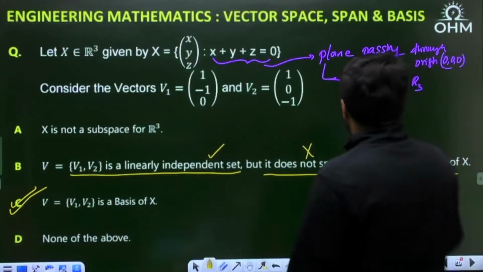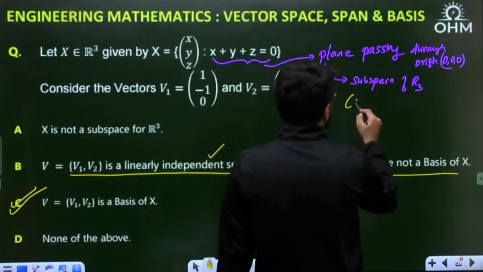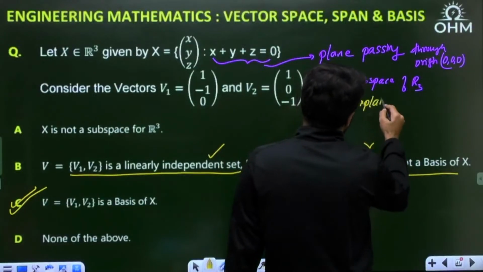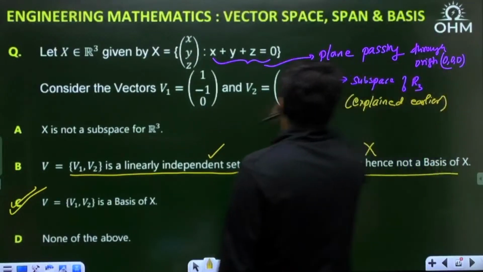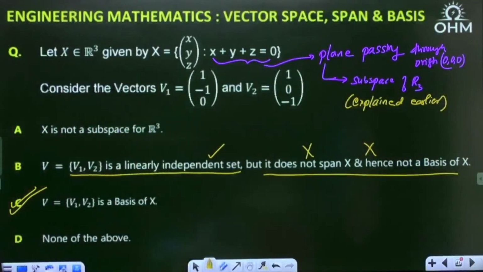Okay, this plane passing through origin is a subspace of R3, as explained earlier. You can watch the beginning part of the video where I have taken that plane picture. I've shown you that plane passing through origin.